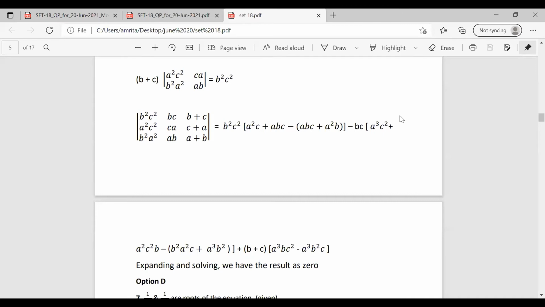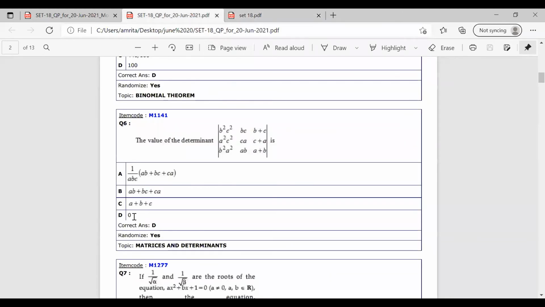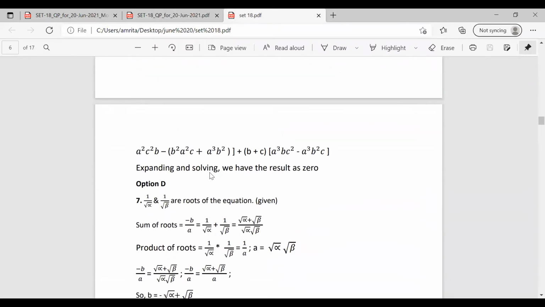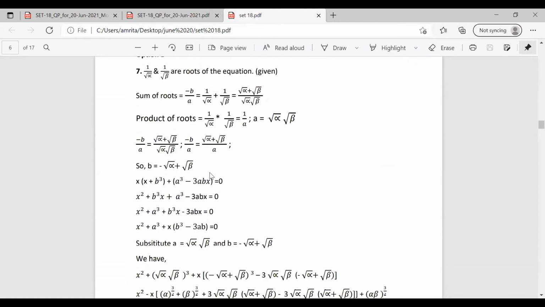After expanding this, all the terms will get cancelled and the resultant is 0. So the correct answer for this question is option D, that is 0. Please do solve these questions using pen and paper and find out whether you are getting the answer or not. Okay.